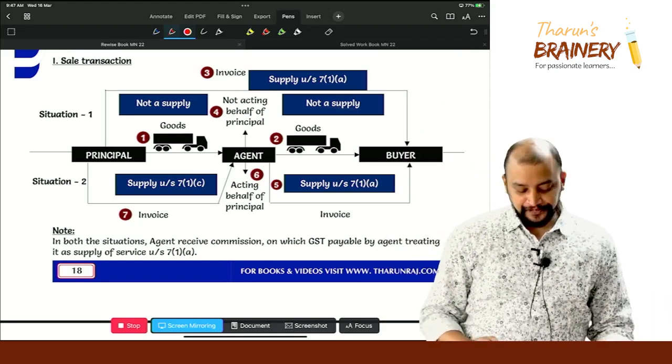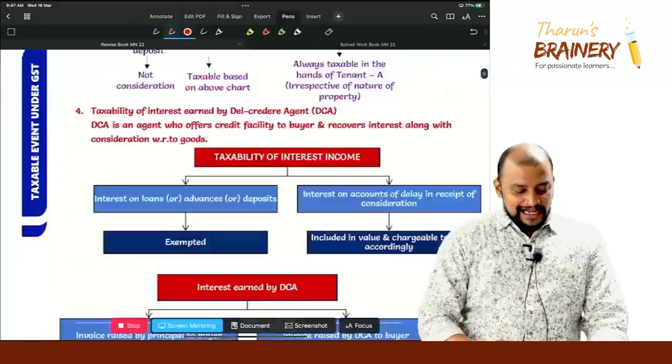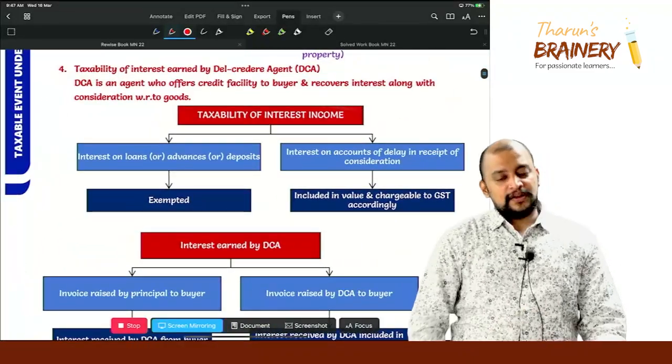Done. Then come back to the del credere agent circular, point number 4.